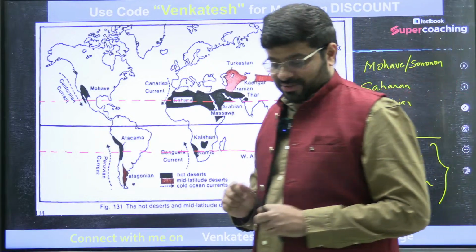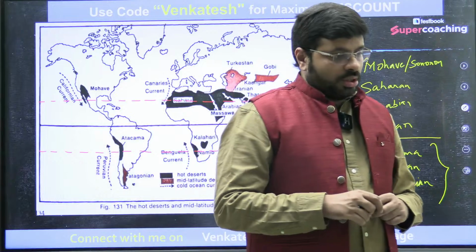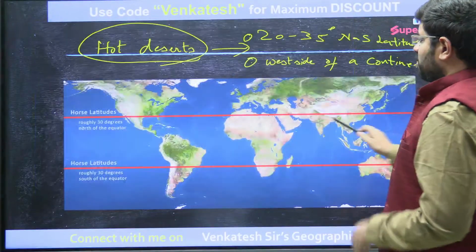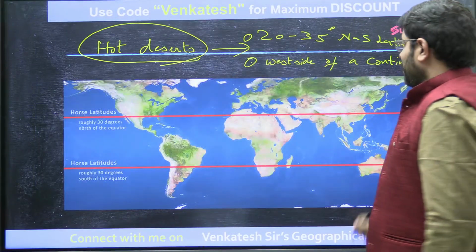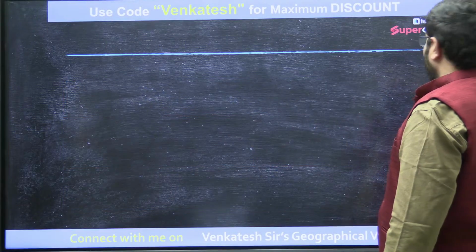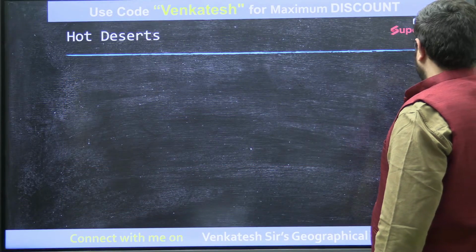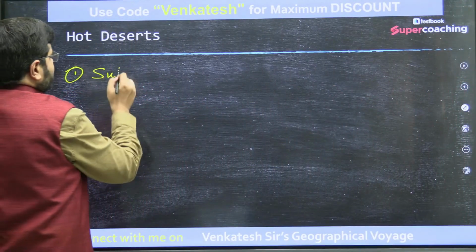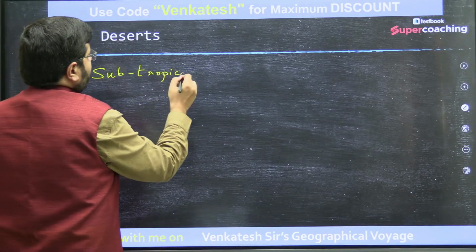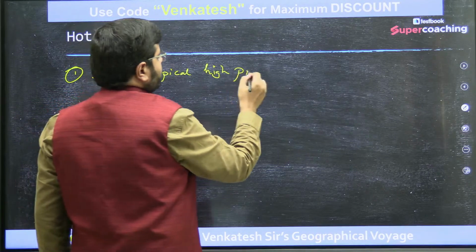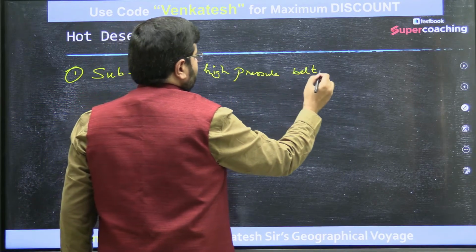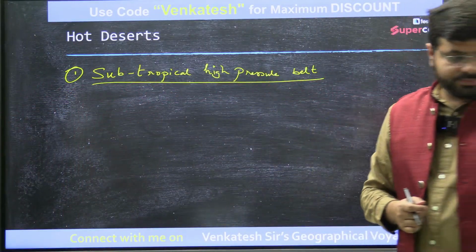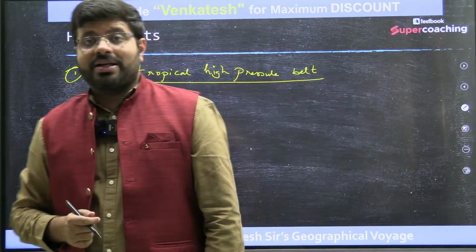What explains the reason? Anyone? Let us decode this one by one. The first thing, why they are located within the latitudes of 20 to 35 degrees. The reason: you need to understand why all the hot deserts are located within the latitudes of 20 to 35 degrees. It is because this is a zone of subtropical high pressure belt.